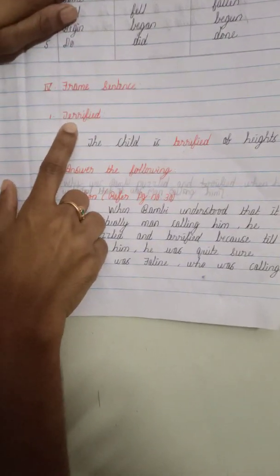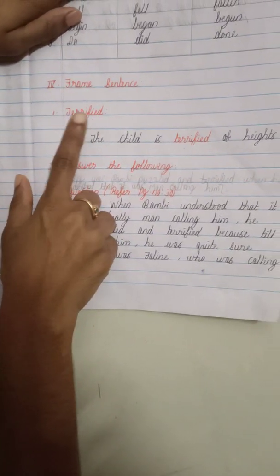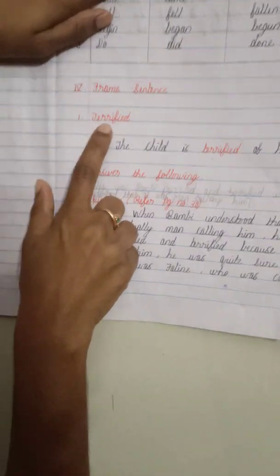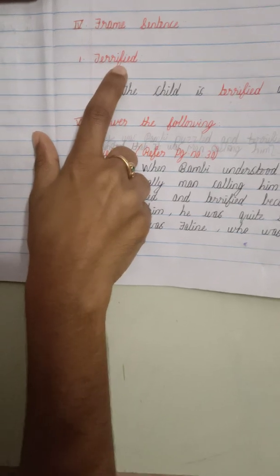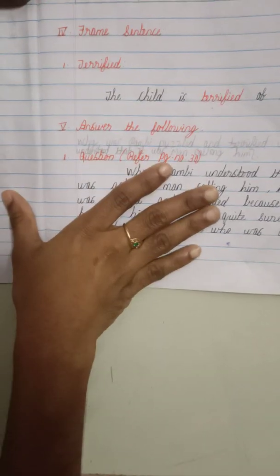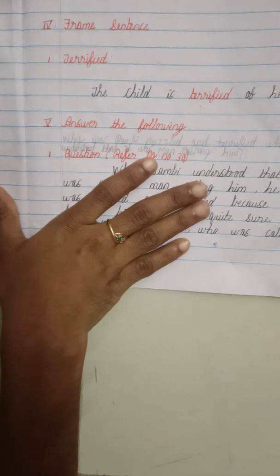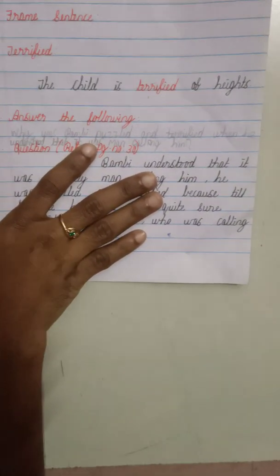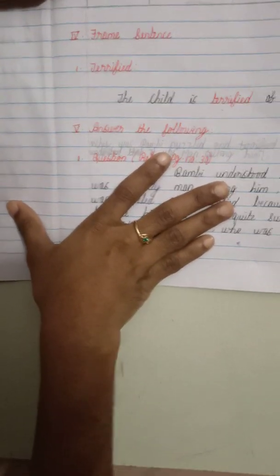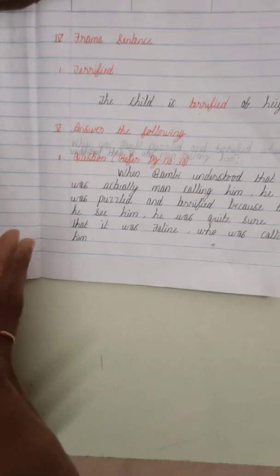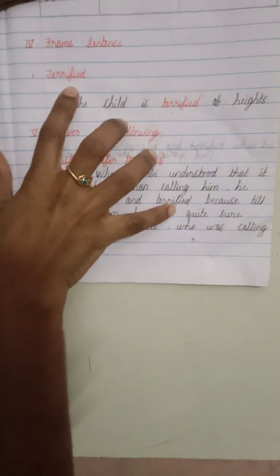The first word is terrified. Read: terrified, T-E-R-R-I-F-I-E-D. What is the meaning of terrified? Terrified means fear. You know what fear means: some person is very afraid. So that is the meaning of terrified. The meaning of terrified is fear.